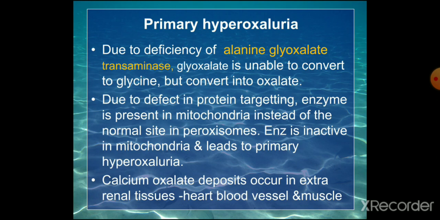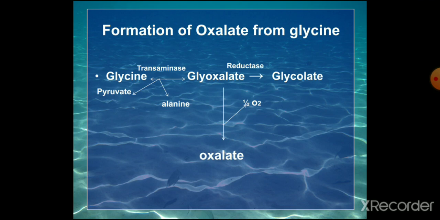It is inactive. So it is not able to convert the glyoxylate to glycine. Instead, the glyoxylate goes to another pathway where oxalate is produced. So you can see here glyoxylate is converted to glycine by the transaminase enzyme where alanine and glyoxylate are combining. But when there is a defect in this enzyme, this may convert it to oxalate, or it may go to the other pathway.